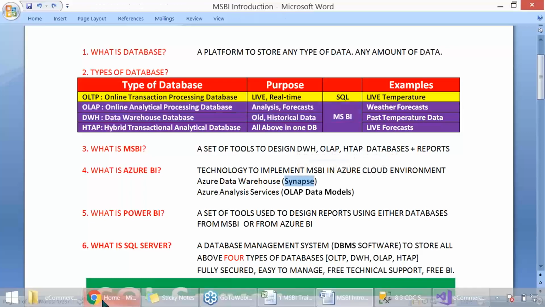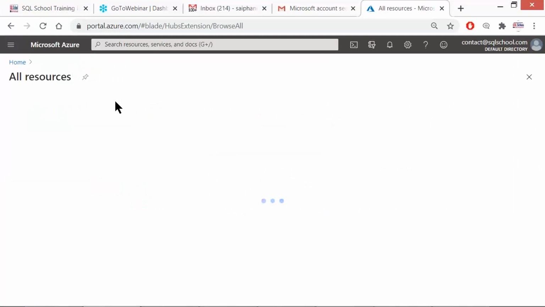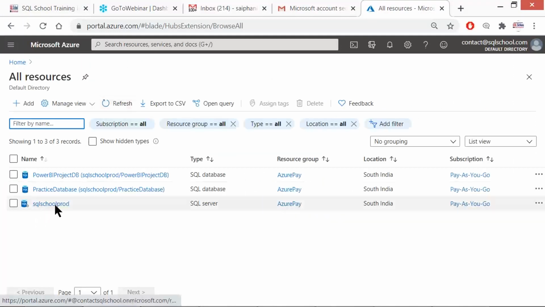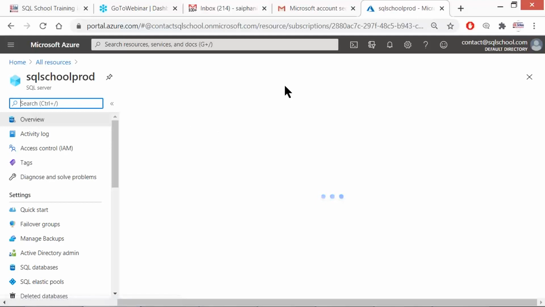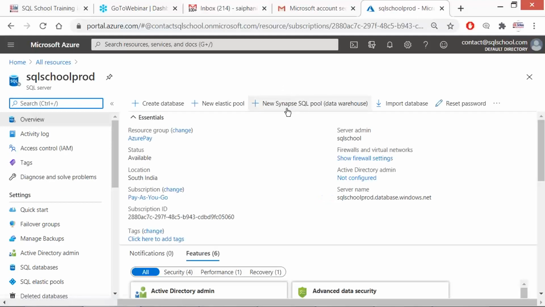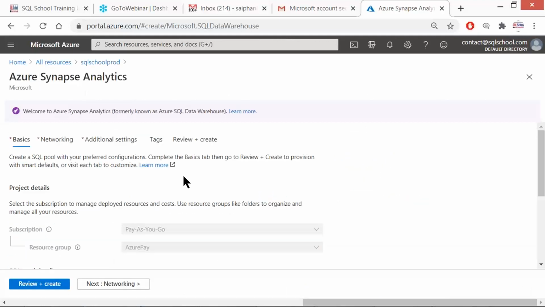Synapse, on the other hand, is a big data model, unlimited storage. Inside SQL Server, we store these data warehouse components, like the one you see on the screen. You say new Synapse SQL pool, something like this. It's a data warehouse, a historical data store. So regular database and historical data store, both.